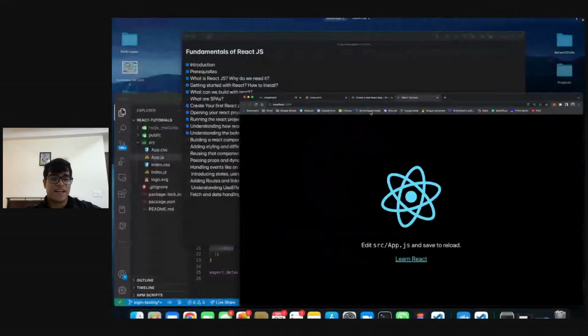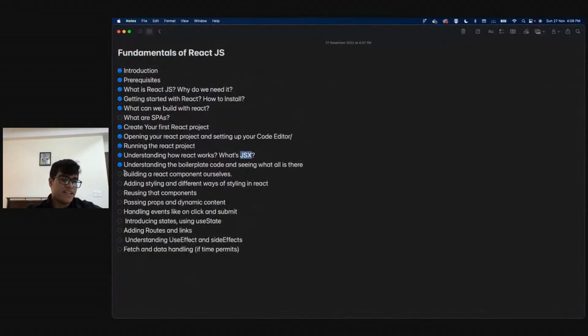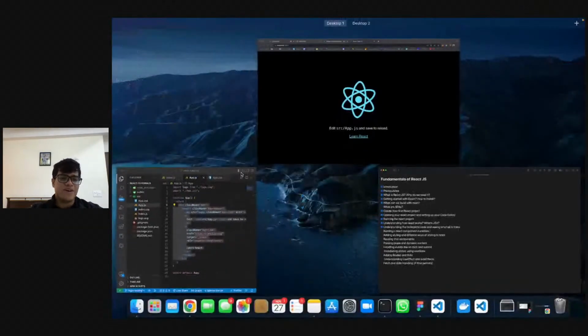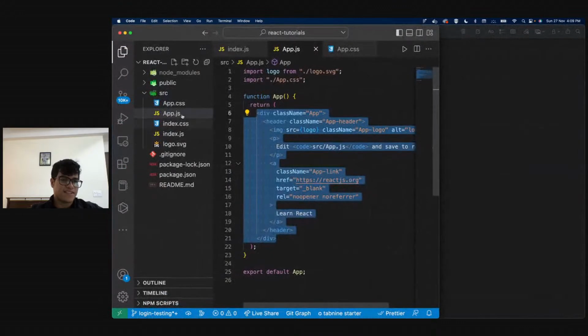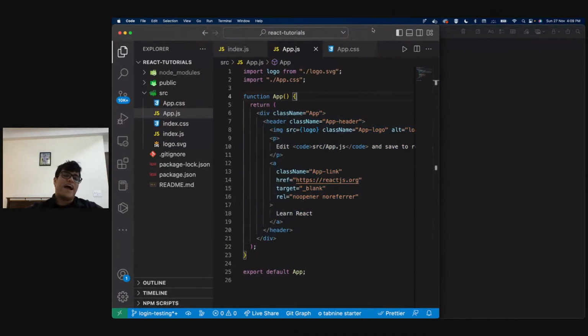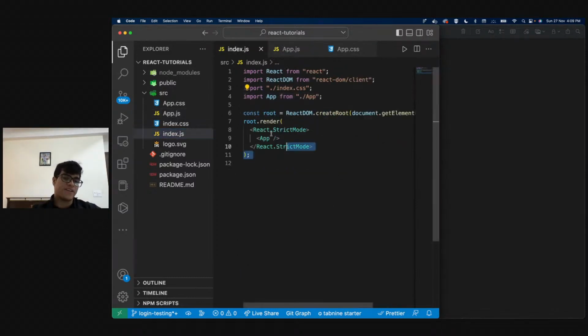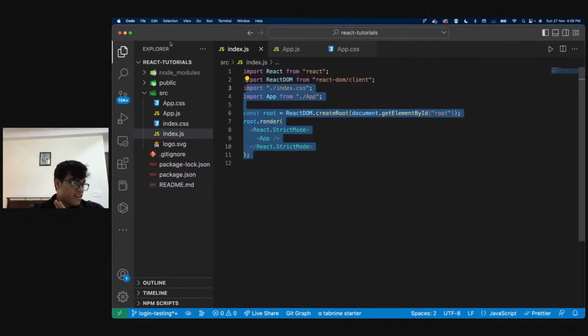Sure, sure. Actually, that is where we were headed now, right? So now we'll be building our own React component. Right now we were using app.js and everything else, right? So this is the boilerplate code that React provides us. Till now, we haven't written even a single thing. If I haven't confused anyone, let me tell you, I did edit a few things, but then I changed them back to their original code. So I haven't edited anything so far.